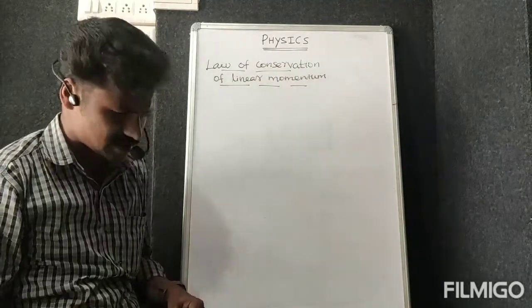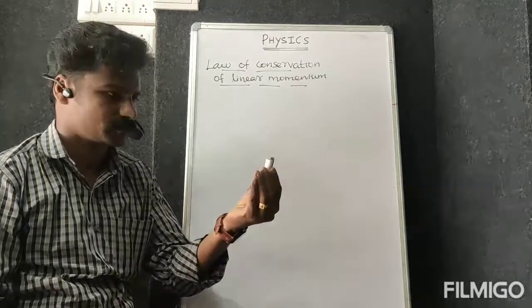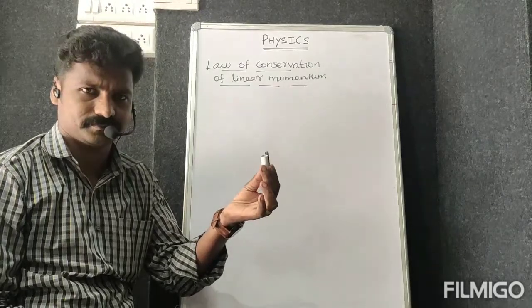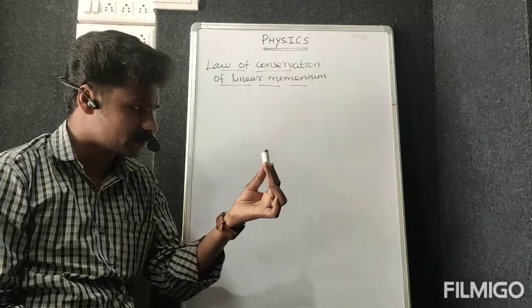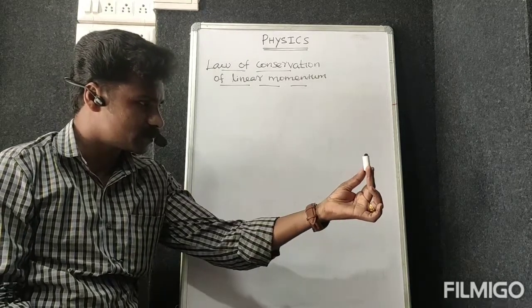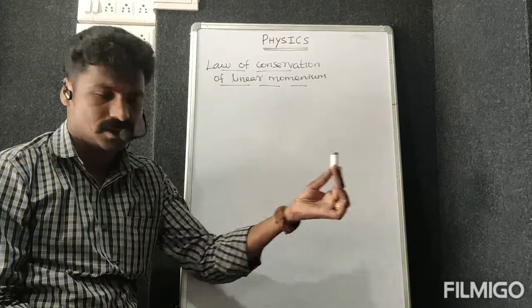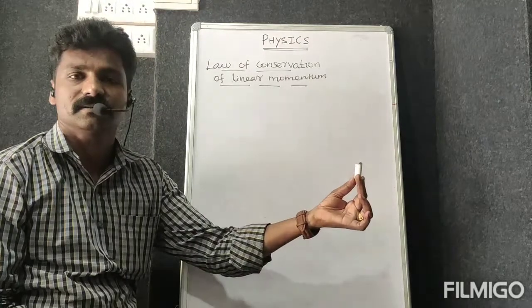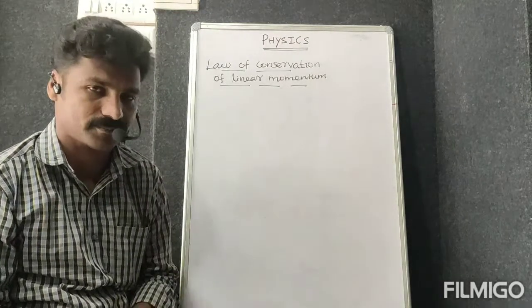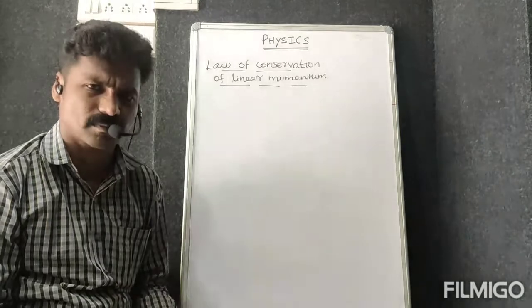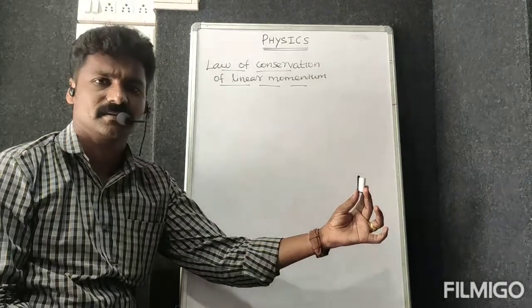Let's take one particle. The particle mass is m. It is traveling in a straight way. So its velocity is v. Mass into velocity, we know that is momentum. Why do we call it linear momentum? It is like a straight line.